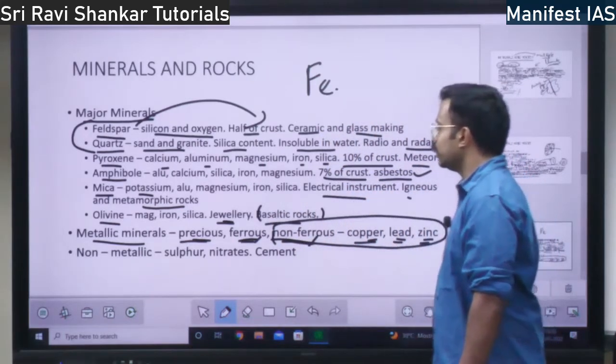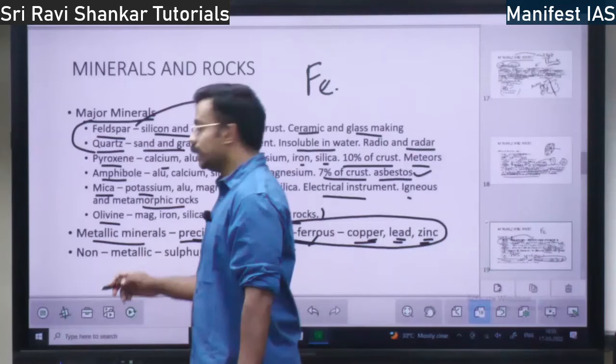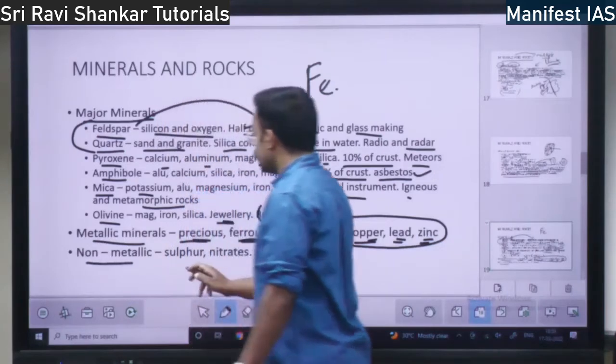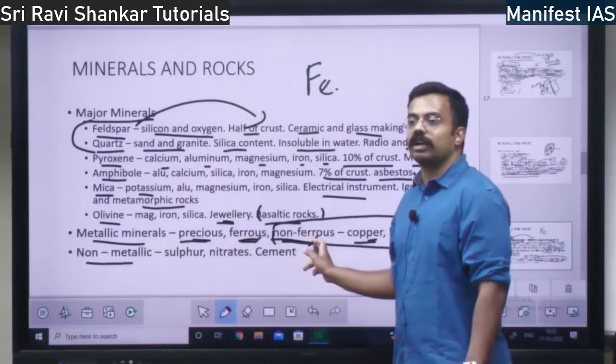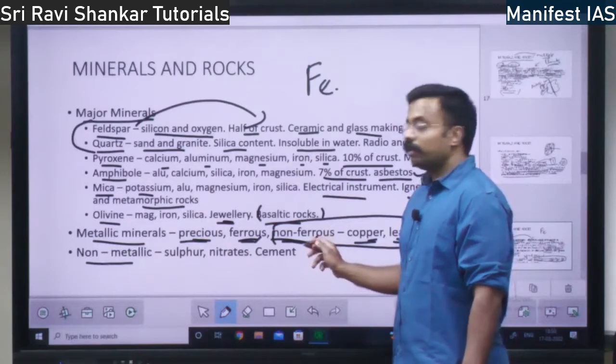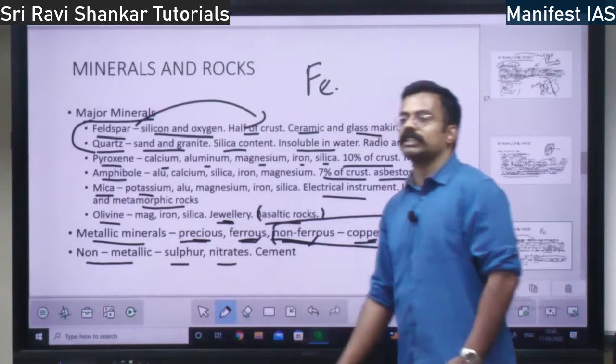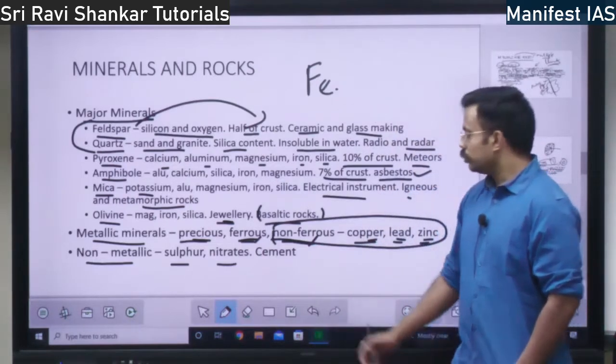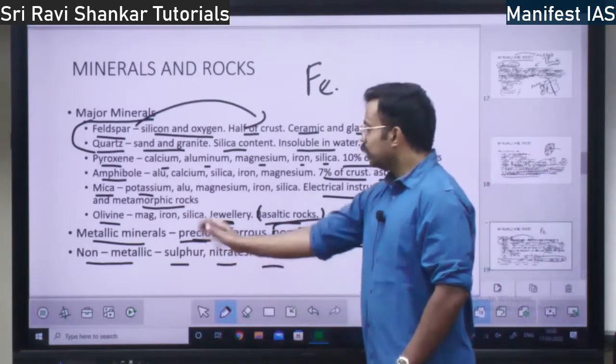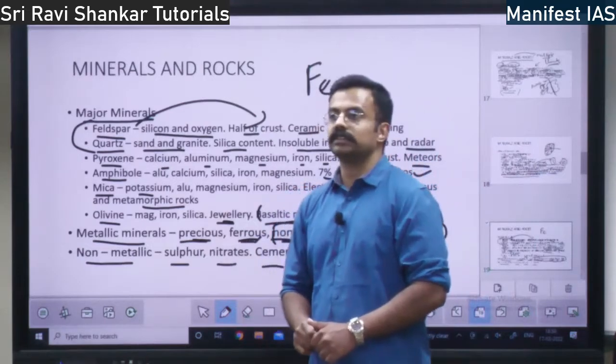Copper, lead and zinc. So what are the non-metallic minerals? Non-ferrous means that which does not contain iron, whereas non-metallic means sulfur, nitrates. Sulfur and nitrates are the non-metallic minerals. So you find cement, you have non-metallic components, right?